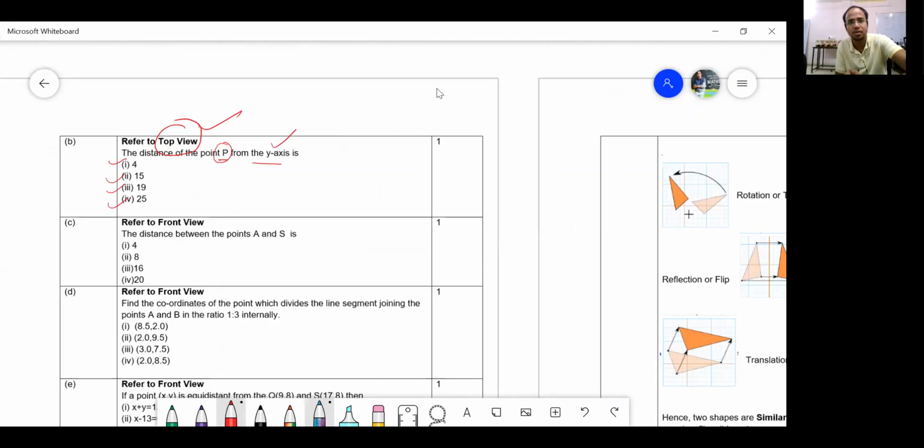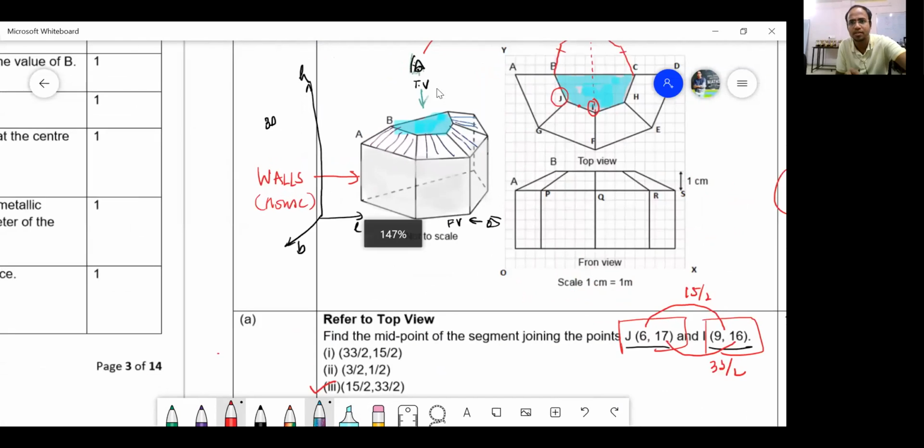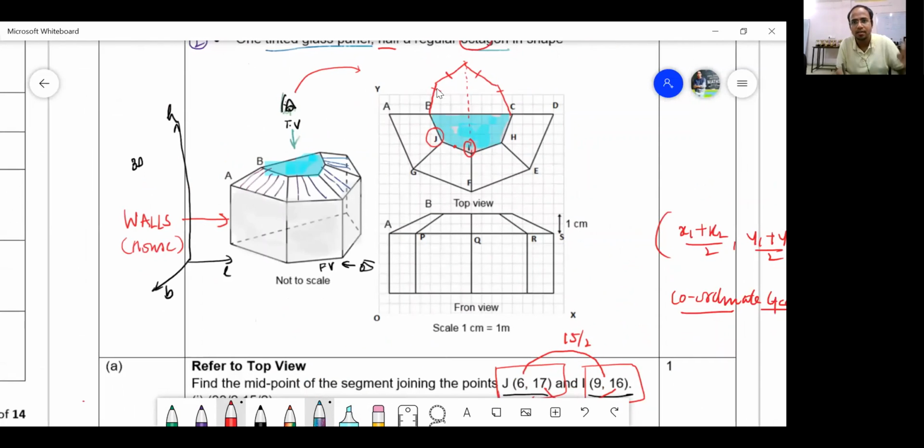Let me check. P and y-axis, remember, P and y-axis. So where is P? Top view is this. Remember, this is the top view. Agreed? And we have to find the distance of this point P with respect to this axis. The y-axis is this. Remember, this is the y-axis and this is the x-axis. Agreed? And this is the origin. Right?